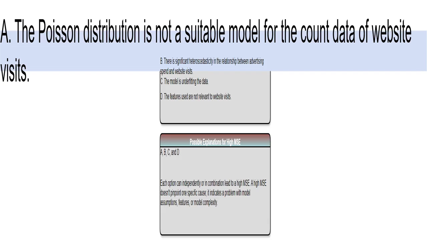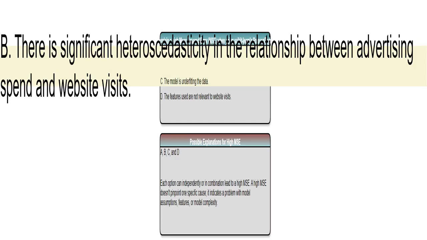The Poisson distribution assumes a specific relationship between the mean and variance of the data. If our website visit data violates this assumption, perhaps the variance is much higher than the mean, overdispersion, then the Poisson regressor won't be a good fit, and the MSE will suffer. Heteroscedasticity means the variability of our data changes depending on the advertising spend. A Poisson regressor assumes constant variance, which is not the case here. This mismatch will negatively impact the accuracy of our predictions, leading to a high MSE.